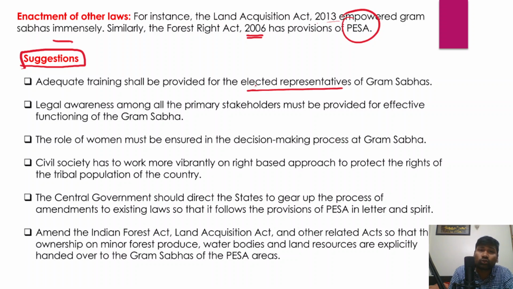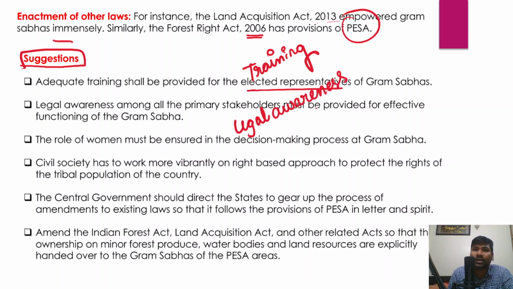So therefore, you should emphasize adequate training that should be given to the representatives. And similarly, legal awareness among all the primary stakeholders. So legal awareness has to be provided among all primary stakeholders, which must be provided for effective functioning of the Gram Sabha, so that they could be aware about their roles, their responsibilities, their rights, the powers that they have, and the procedures, how it actually works.